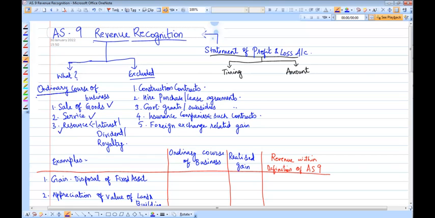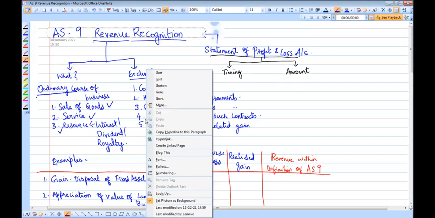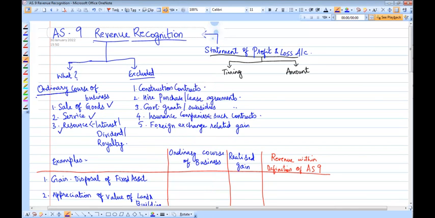However, there are some exclusions, namely revenue from construction contracts, revenue from hire purchase or lease agreements, revenue from government grants or subsidies, revenue from insurance companies or such contracts, and revenue from foreign exchange related gains or losses. So why are these being excluded from this standard?